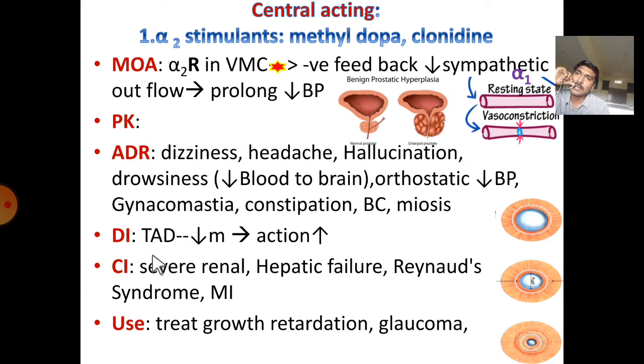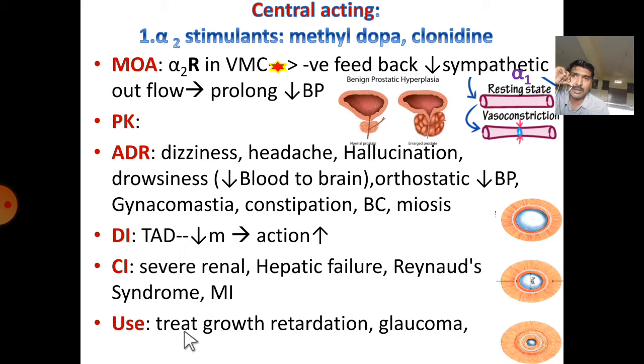Drug interactions: here tricyclic antidepressants reduce the metabolism of these drugs and increase their action. Contraindications: they are contraindicated in severe renal failure, hepatic failure, Raynaud's syndrome, and myocardial infarction. Because due to the drop in blood pressure, the blood supply to the major organs reduces. So if major organ failure has happened, like renal failure or hepatic failure, they are contraindicated. In myocardial infarction also, there is damage to the heart. If the blood supply to the heart reduces, this leads to further progression of the condition. That's why it is contraindicated.